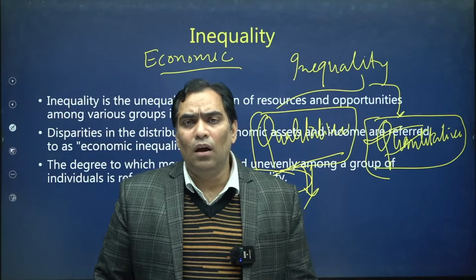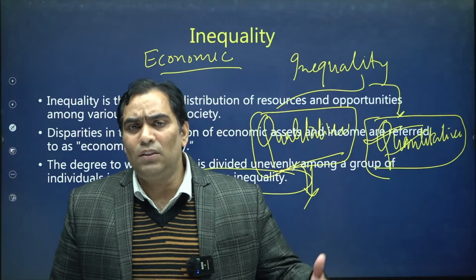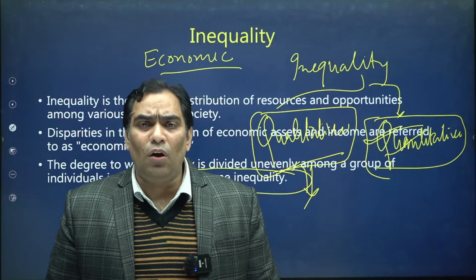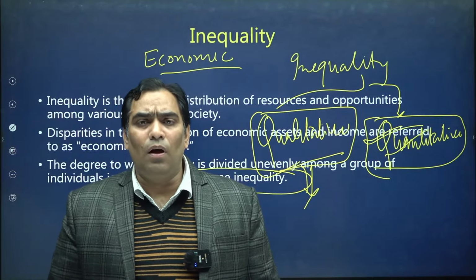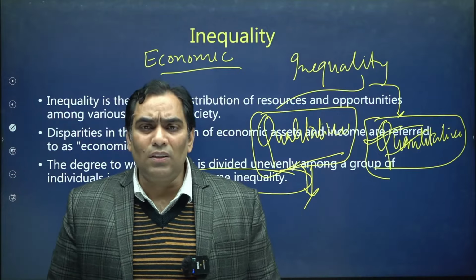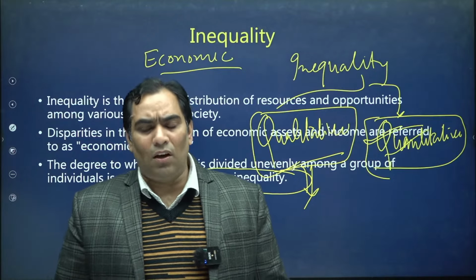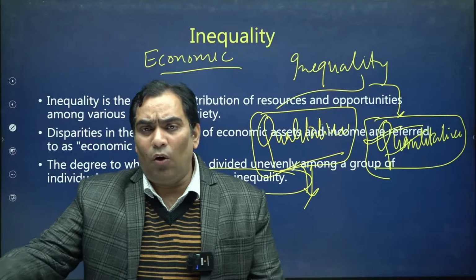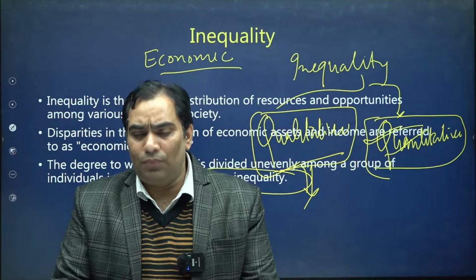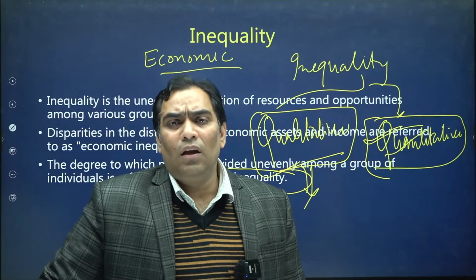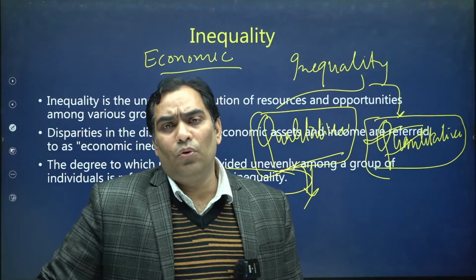Because of that, a group of people is rich, whereas another group of people is poor. This is because of uneven distribution of resources, uneven distribution of assets. That is nothing but economic inequality, the quantitative aspect, and in today's lecture we are going to focus on that. Economic inequality can be defined as how, or to what percentage, the resources are unevenly distributed in the society.